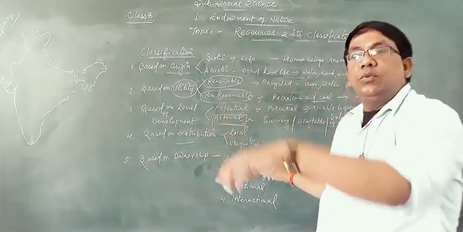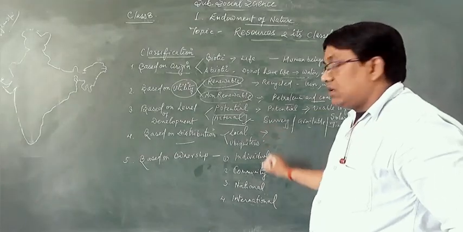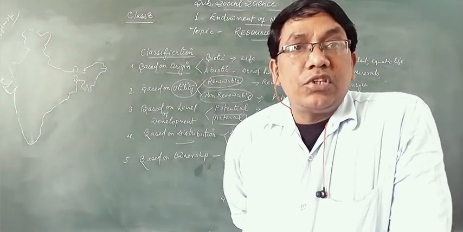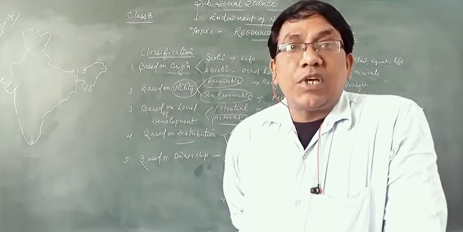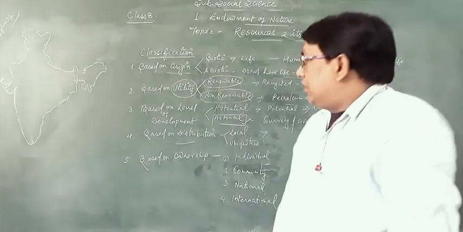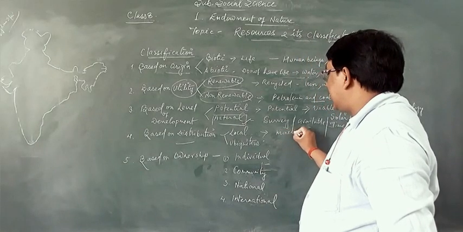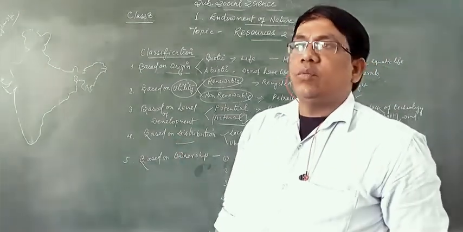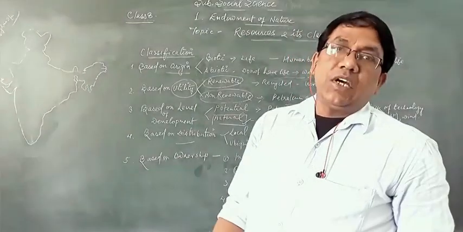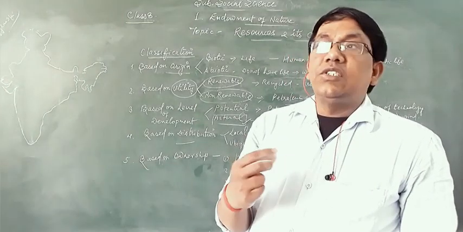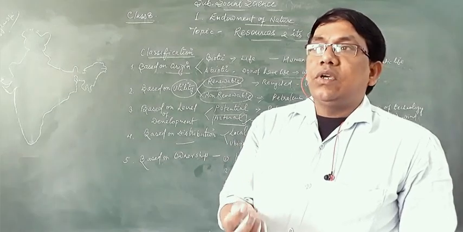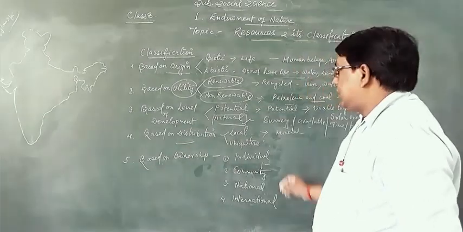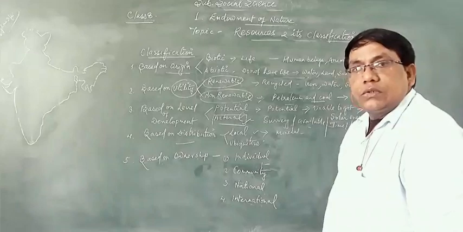Local resources and ubiquitous resources. Local means present locally, which are available locally. For example, those present in specific places like minerals, especially minerals, basically found in the plateau regions. Petroleum products, very specific regions are there for petroleum products as well. Coal, again specific regions. A specific region means the local places. Okay, तो पूरा देश भर में नहीं है, कुछ जगहों पर है. Okay, these kinds of resources are called local resources.